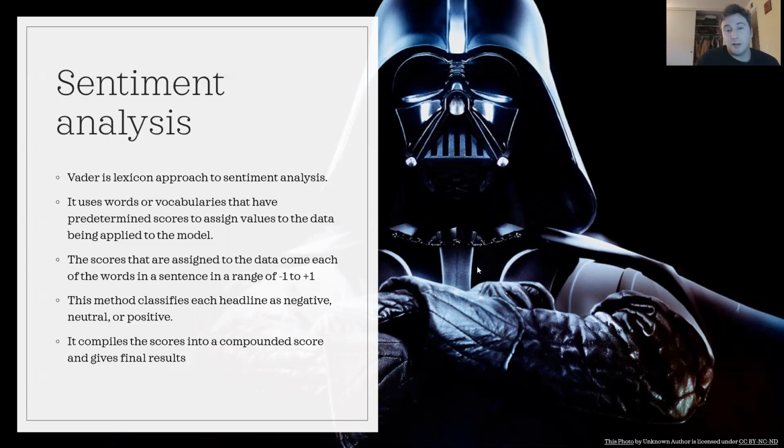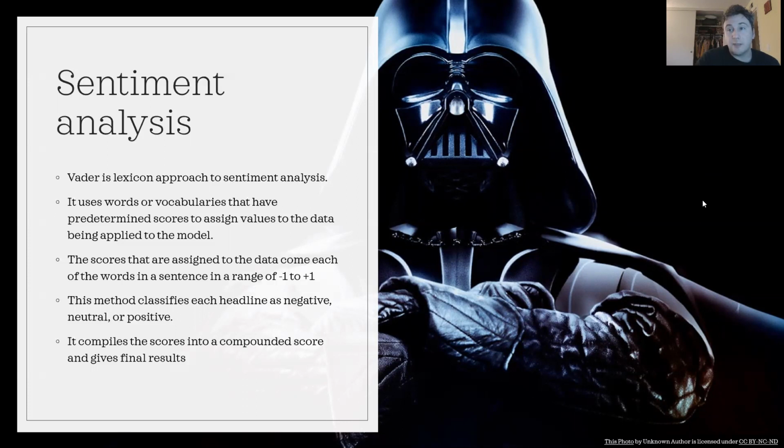And this particular analysis ranges from -1 to 1. So the more negative, or closer to -1, the more negative the sentiment. Closer to 0 is neutral. And then as you get closer to 1, it's more and more positive.